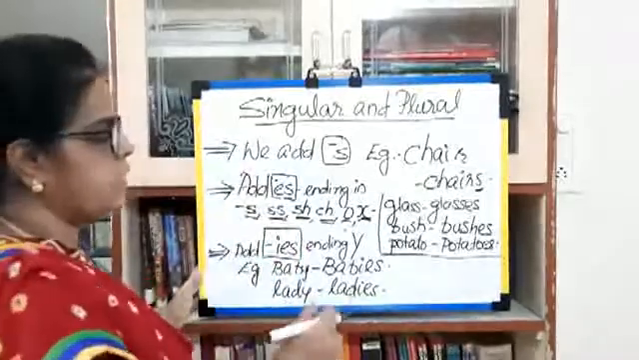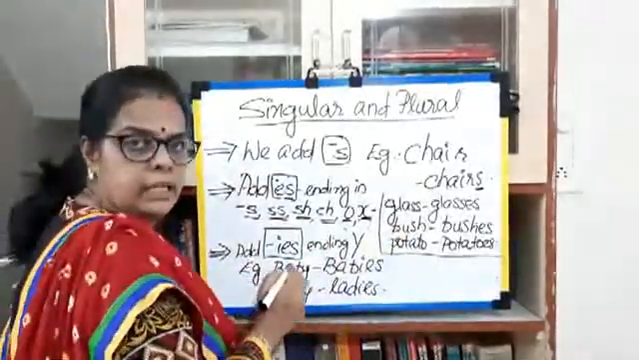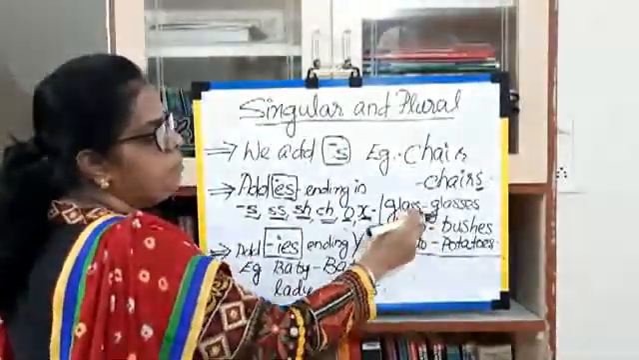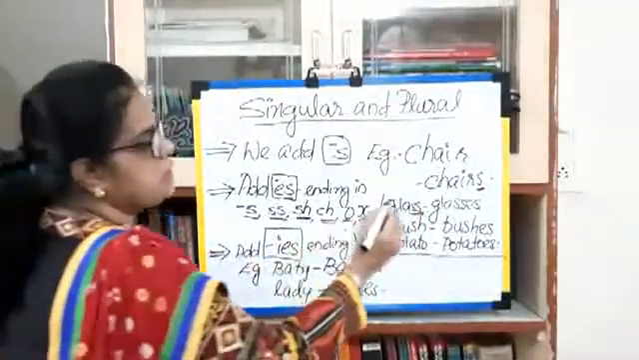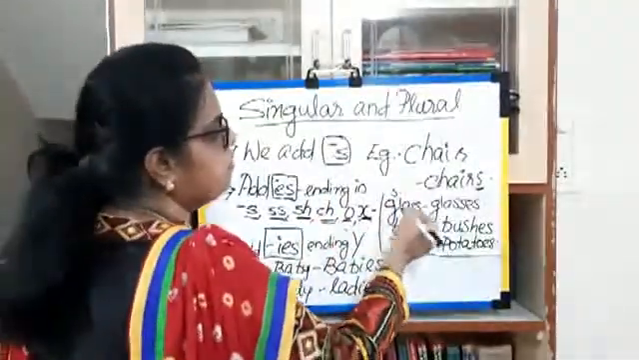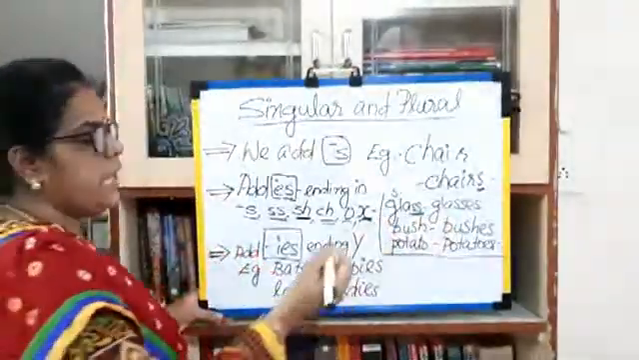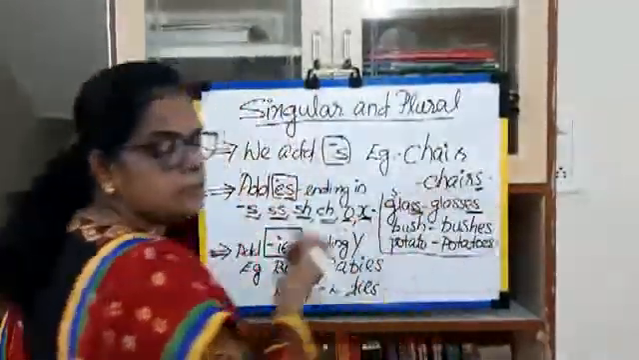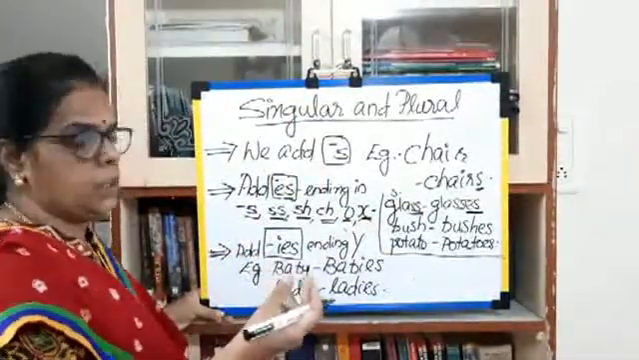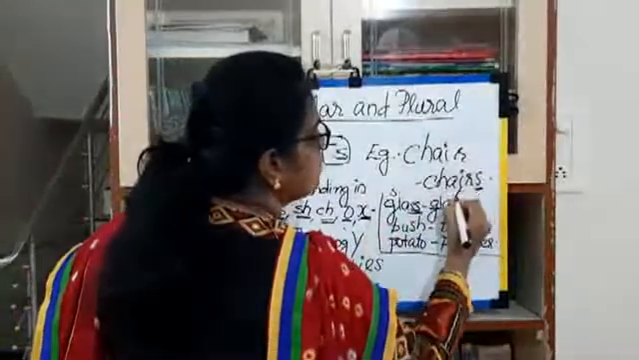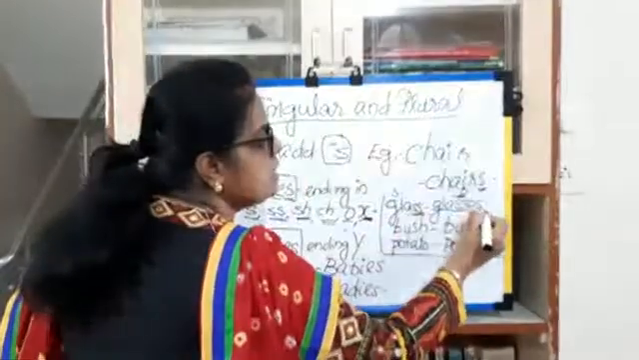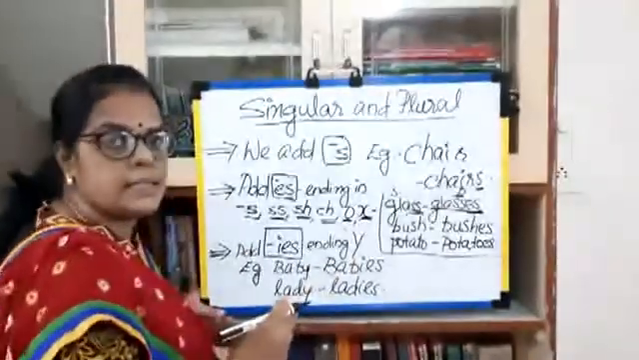Okay, for example, see the example, glass. The first one is glass. The ending letters are double s. Okay, this is a singular. When we make the plural, we add es. So we get a plural. See, glasses. Now it has become a plural. The glass is a singular. We add es, so we get the plural, glasses.